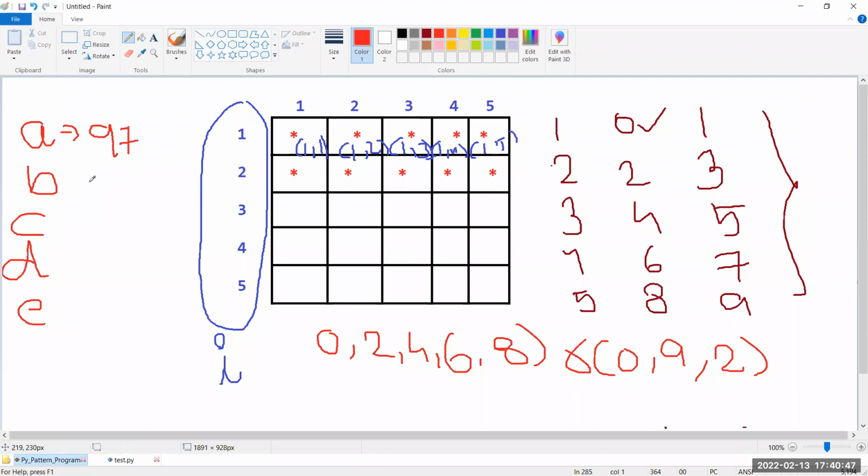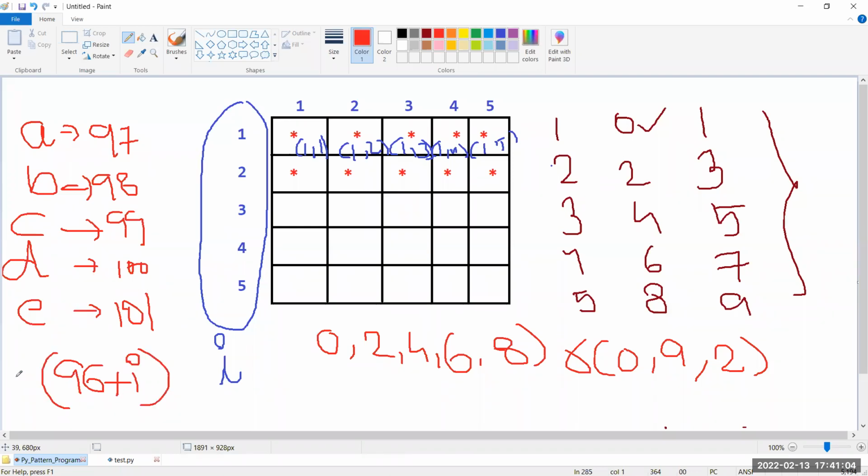97. B, its value is 98. C, its value is 99. D, its value is 100. Next, we are going to get 101. Can I use this formula or not? 96 plus I, and I am going to apply the CHR function. 96 is the default value. When I is equal to 1, 96 plus 1 will become 97. The 97 corresponding character is nothing but small a. Right? So like this we can get it.